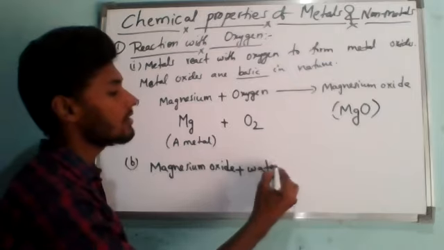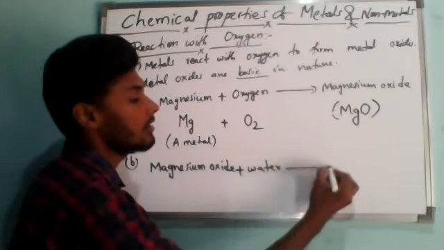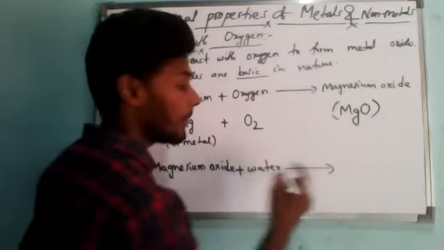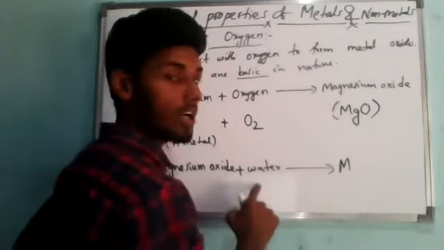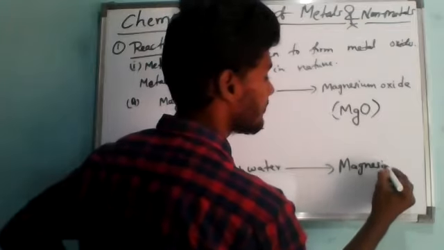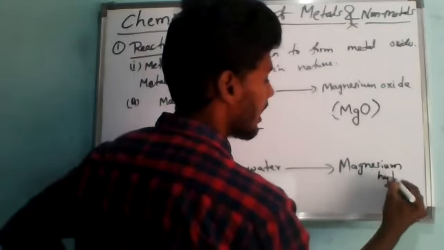If you dissolve this ash in water, the magnesium oxide will dissolve and form magnesium hydroxide. Now that water is added, it turns into magnesium hydroxide.